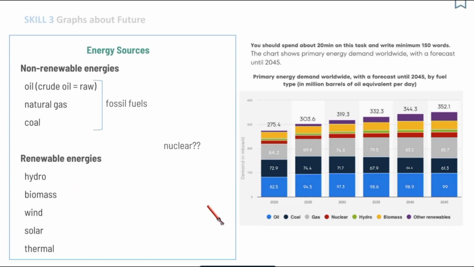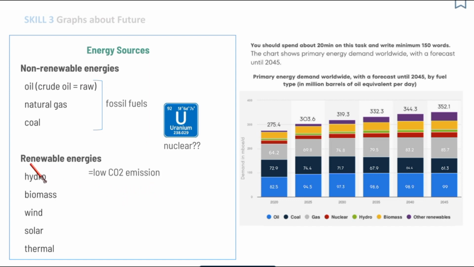Why is that? Well, to produce nuclear, an element which is called uranium is used, and this uranium is non-renewable. So there is a limited amount of this uranium. So from this standpoint, nuclear is non-renewable energy.